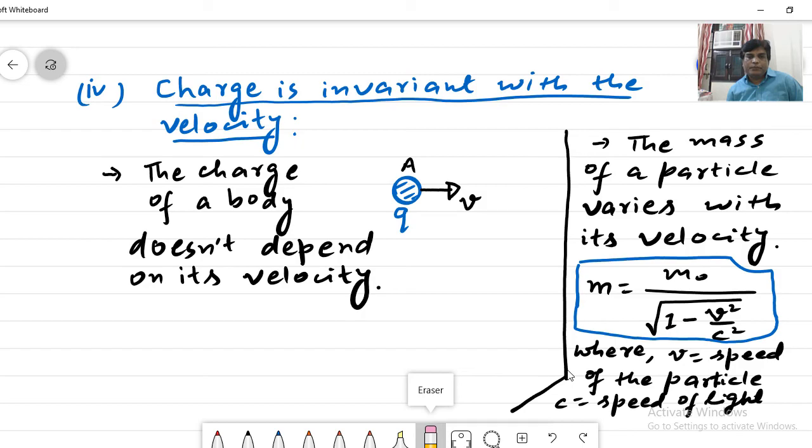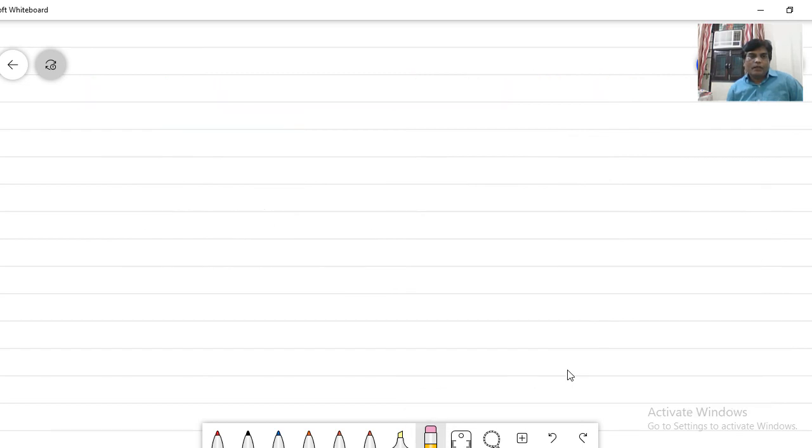Next property, that is property number 5.